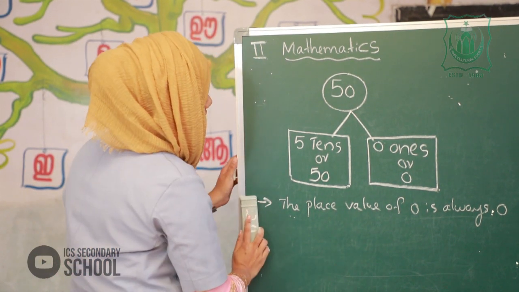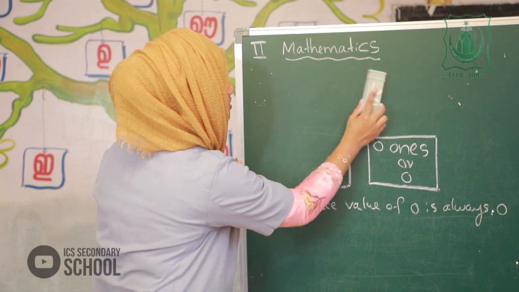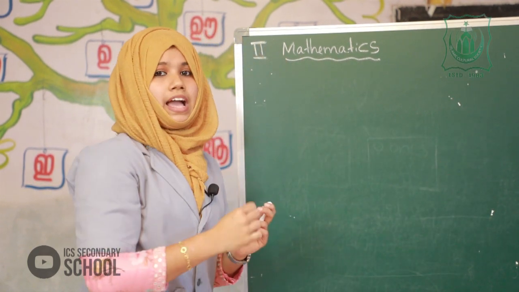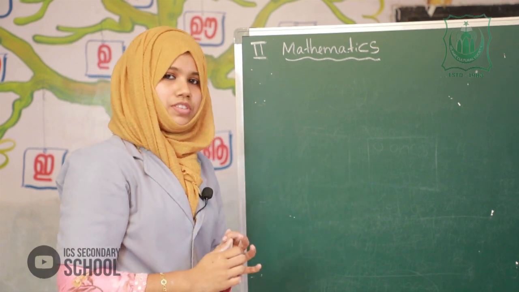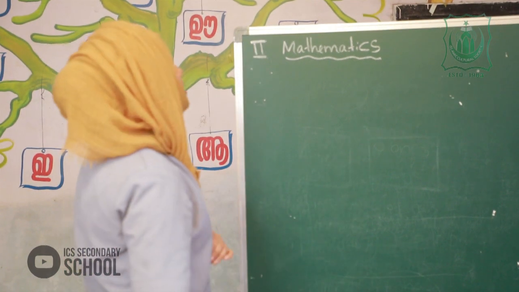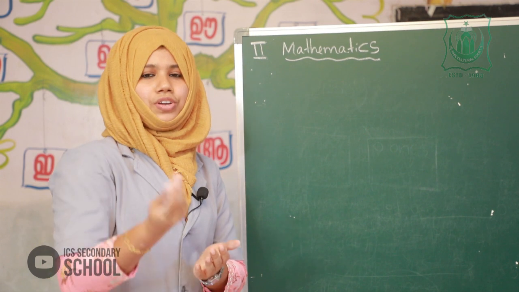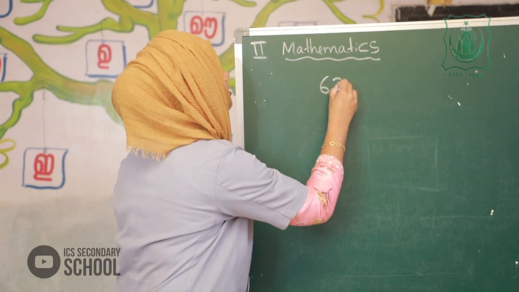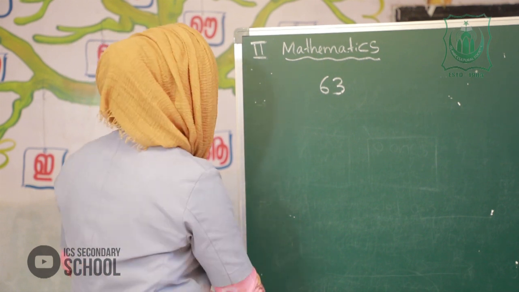Move on to the next example. Take your notebook and write the examples. Okay? Next one is, can you give a number? Yes, 63. Okay? 63.